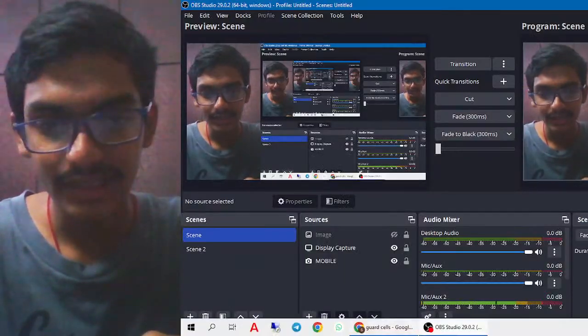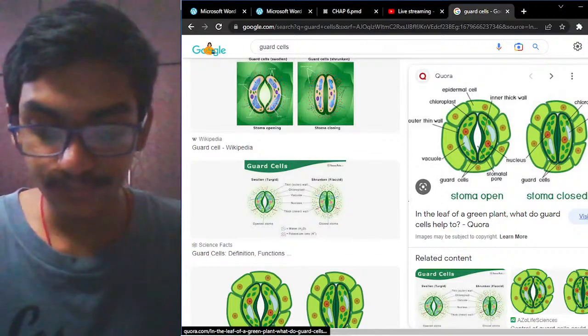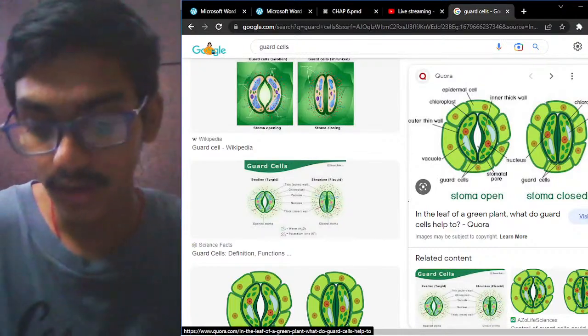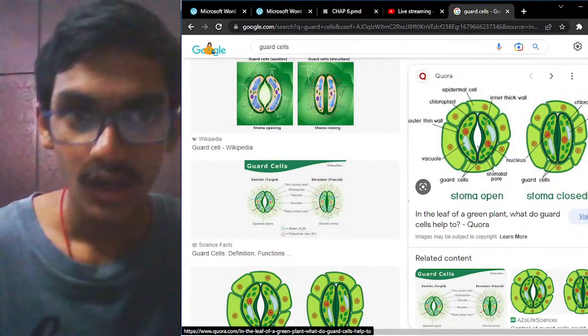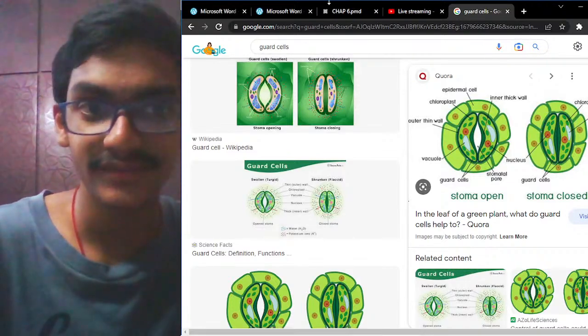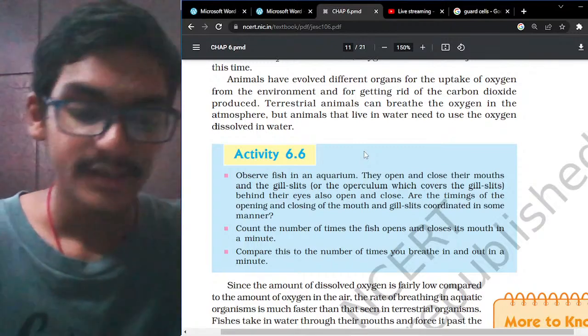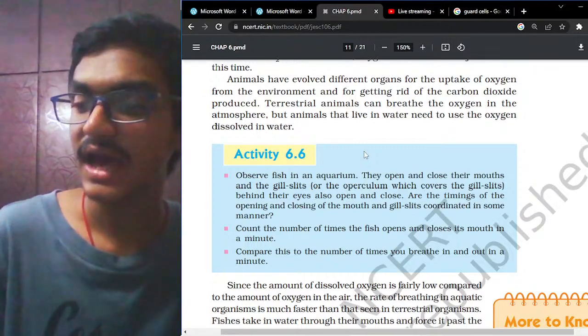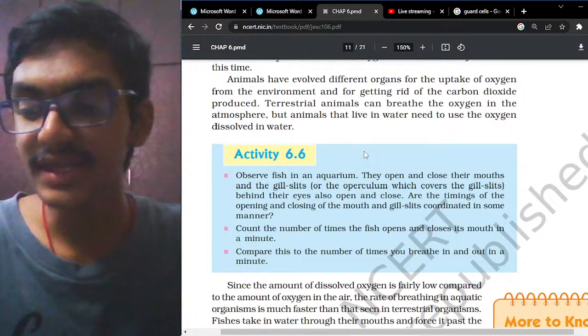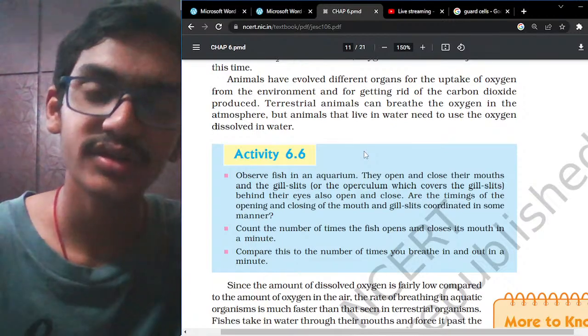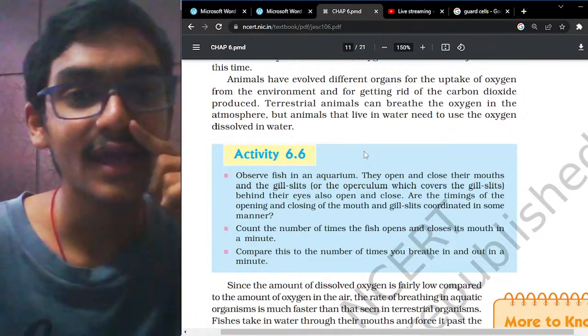I think now you have a clear-cut understanding, right? Now let us see about the diffusion process. You now understand how respiration takes place in leaves. Now let us see how respiration takes place in roots. The roots have root hairs, and these root hairs will have the concentration gradient.